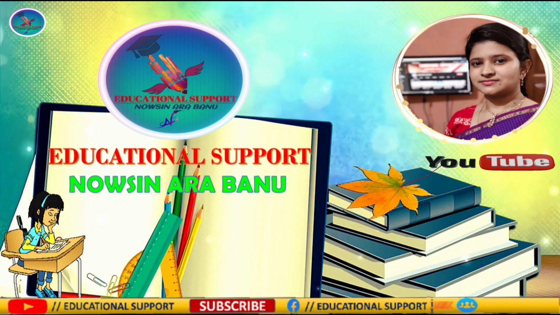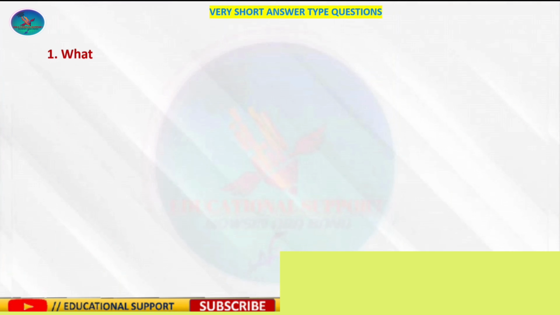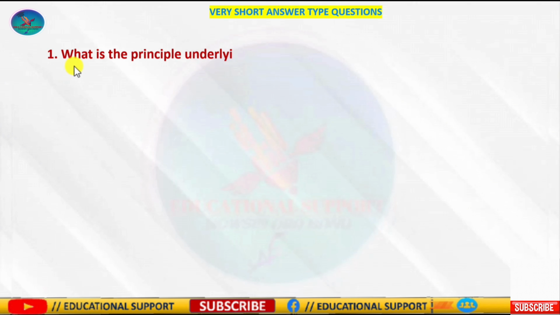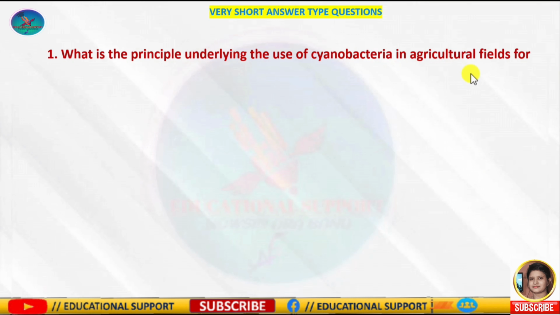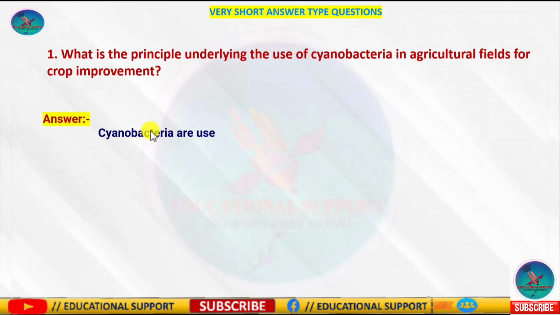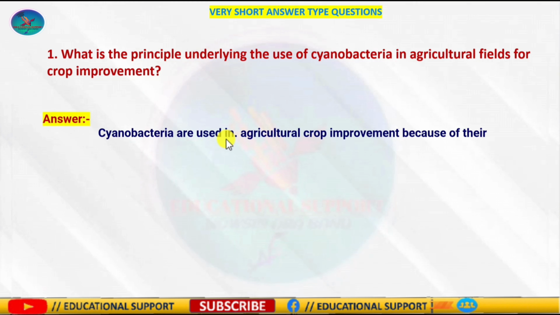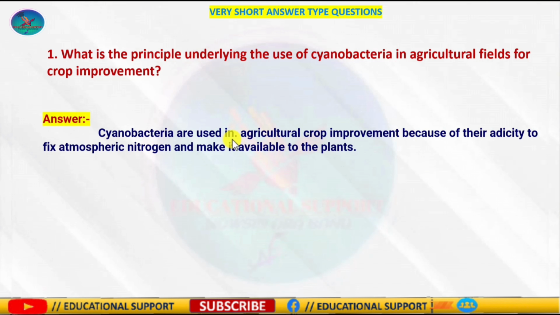Let's get started. Question number 1: What is the principle underlying the use of cyanobacteria in agricultural fields for crop improvement? Cyanobacteria are used in agricultural crop improvement because of their ability to fix atmospheric nitrogen and make it available to the plants, which reduces the cost of application of nitrogen fertilizers.